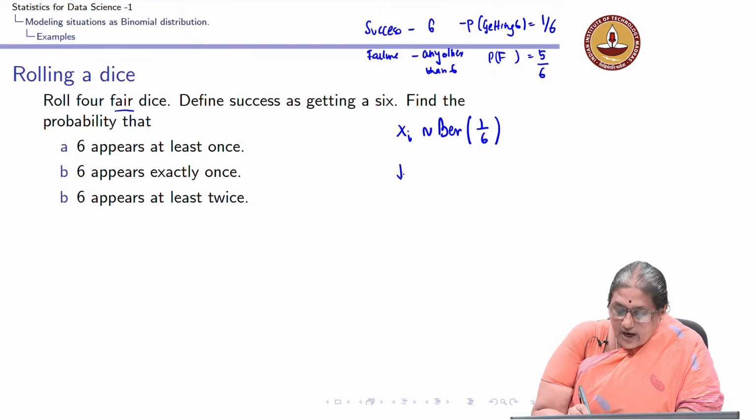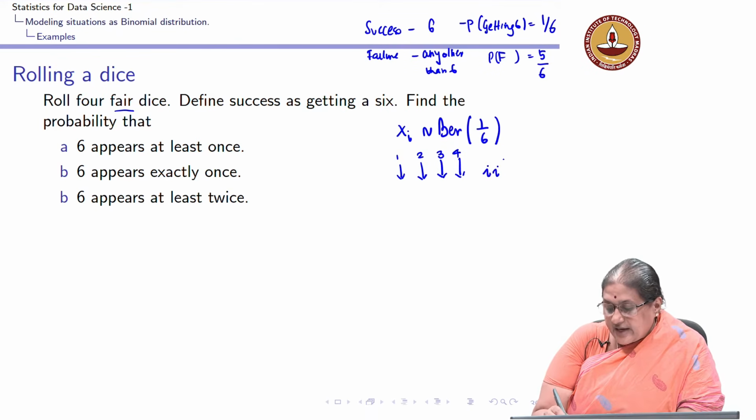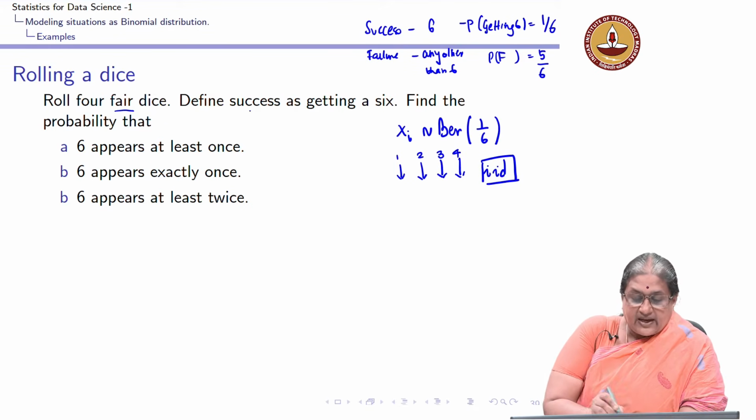The outcome of the first roll is independent of the outcome of the second roll, which is independent of the third roll, which is independent of the fourth roll, and each one has the same probability of a 6 coming. So, I have IID trials, I satisfy the condition I require for a binomial experiment, and I define success as getting a 6.